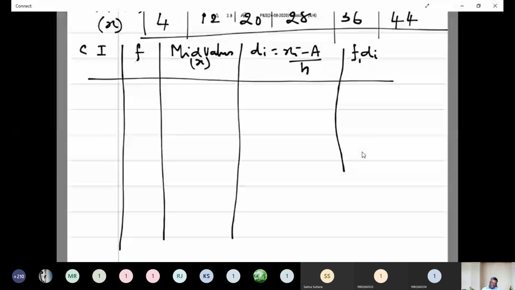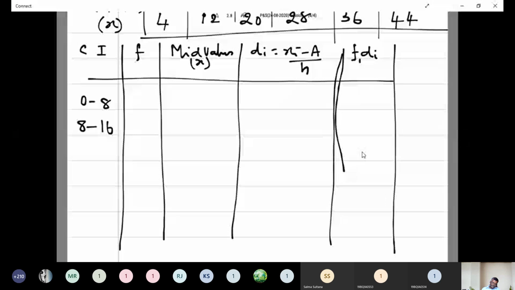Now what is the class interval for this problem? 0 to 8, 8 to 16, 16 to 24, then 24 to 32, 32 to 40, then 40 to 48.